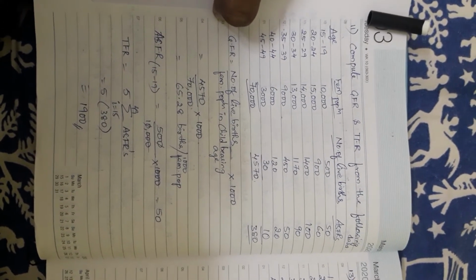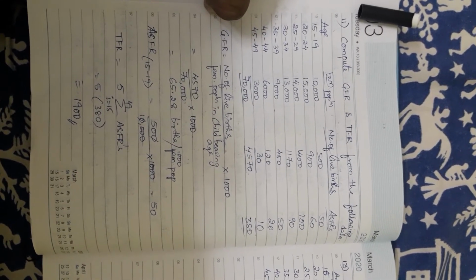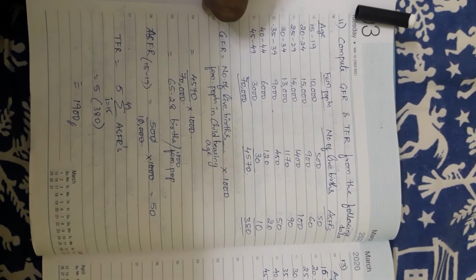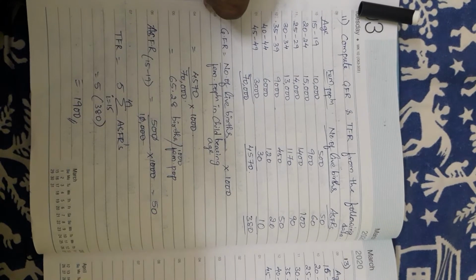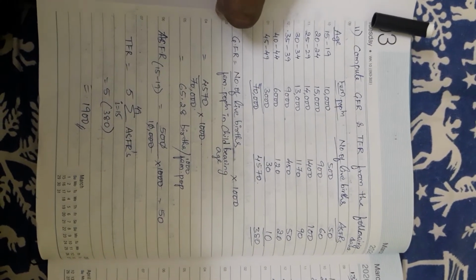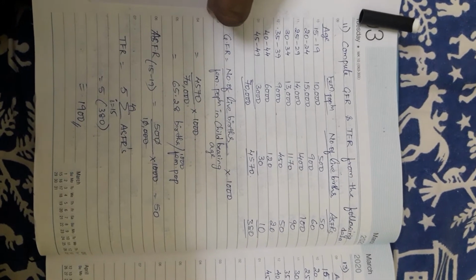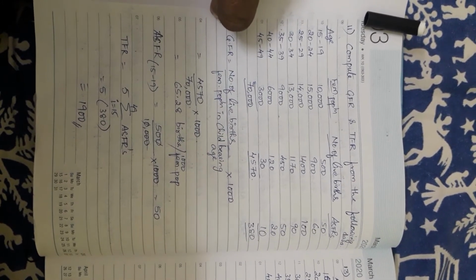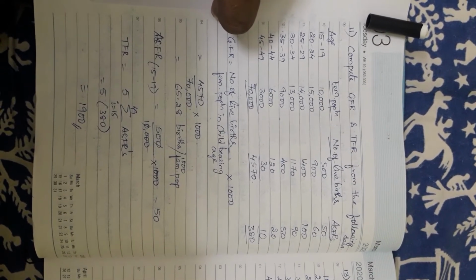GFR means the first thing that should strike your mind is female population, that too childbearing age 15 to 49. At the same time, live births only from 15 to 49. These two things should come to your mind. And then TFR means the first thing, ASFRs: we should calculate the ASFRs of all the age groups, provided 15 to 49 is the childbearing age.